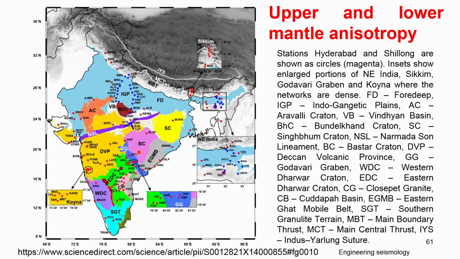Some of these stations are set up purposefully to map the seismotectonics. What they do is deploy a station for a year, two years, three years or five years as part of a research project, and then collect the data and analyze it. Some may be permanent stations, some may be installed stations. Based on their observations of how the seismic waves change, they try to mark the boundaries of these plates with respect to spatial variation as well as depth variation, which is very useful to interpret several geological and seismotectonic behaviors.